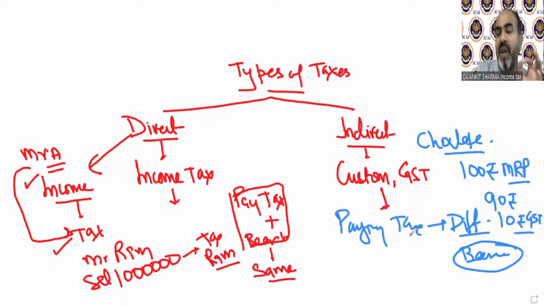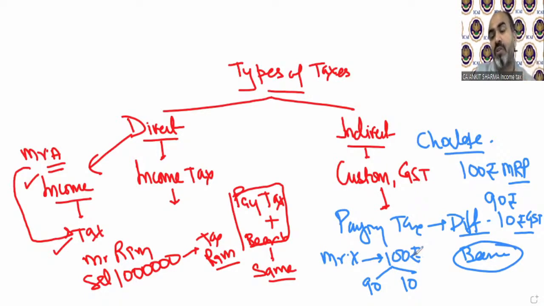Clear? So we are paying 100 rupees. Mr. X pays 100 rupees to the shopkeeper to get this chocolate. 90 belongs to the cost or selling price of chocolate and 10 rupees is for GST. Now what will happen? Mr. X pays 100 rupees to the shopkeeper. So who actually bears this 10 rupees? Mr. X, of course. And who is going to pay this tax to the government? If you go to a shop and buy a chocolate, you are paying 100 rupees.